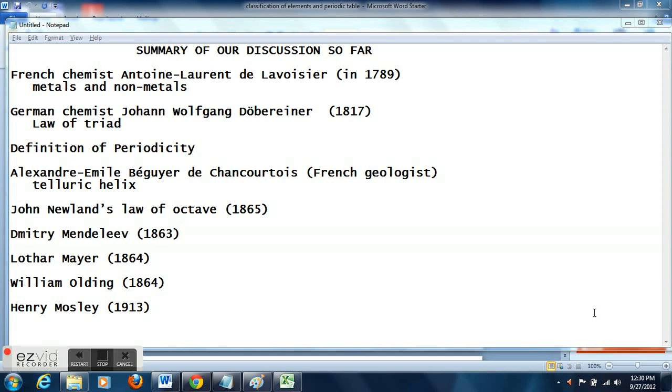Then came German chemist Johann Wolfgang Dobereiner in the year 1817. He came up with the law of triads. He took a set of 3 elements which had very similar physical and chemical properties, arranged them in increasing order of their atomic weight, and he found that the atomic weight of the first element, when added to the atomic weight of the third element, and the result divided by 2, becomes the atomic weight of the second element, like chlorine, bromine, iodine.